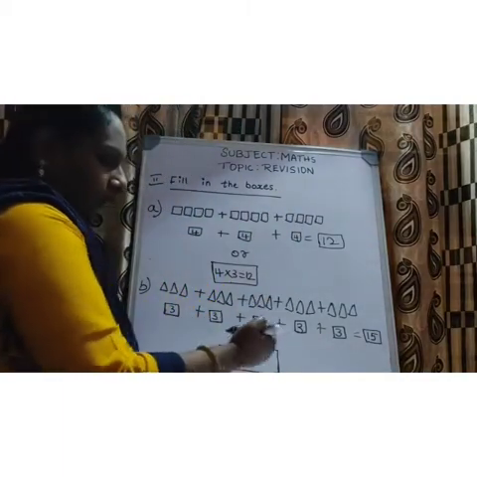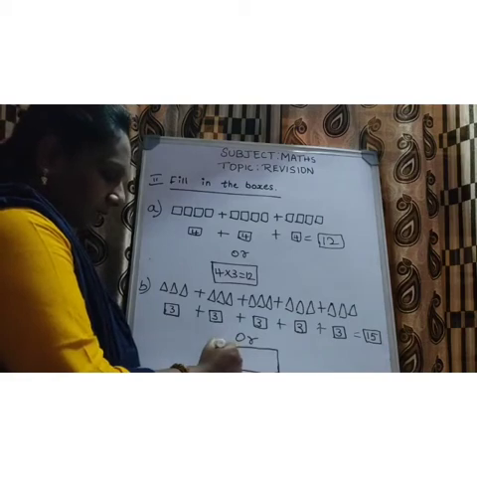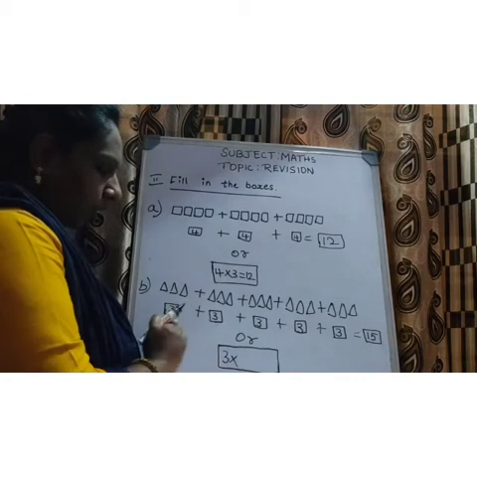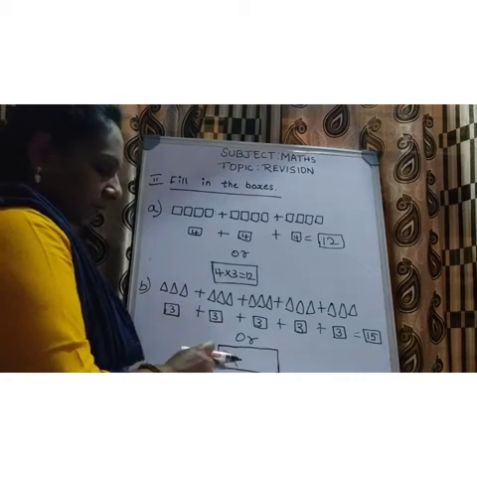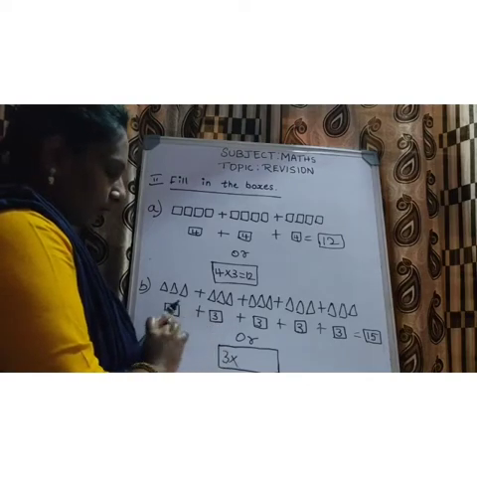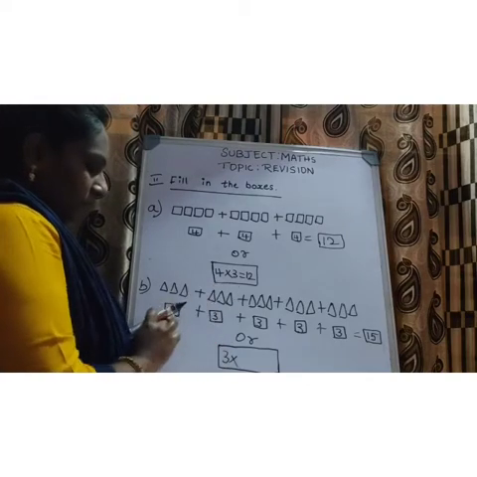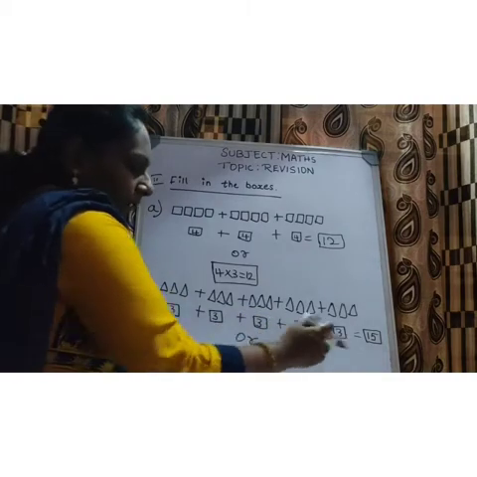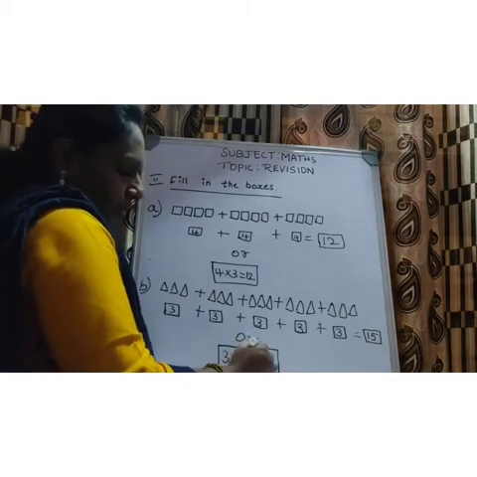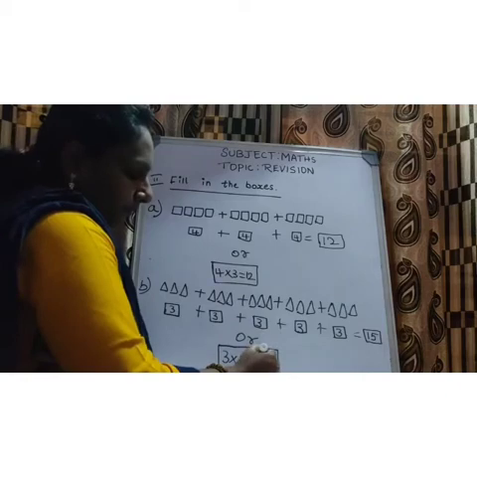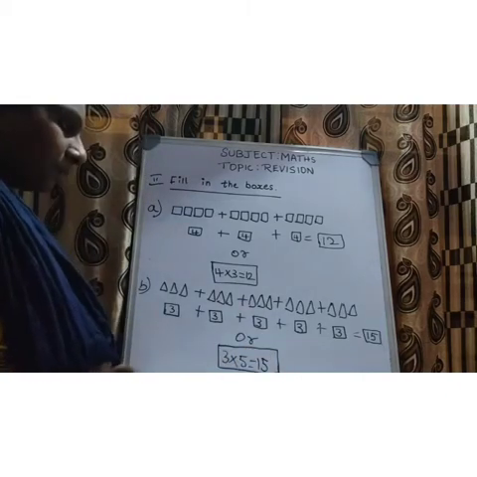How will we write this in the multiplication statement, children? First the number of things, second the number of groups. 3 into how many groups are there? 1, 2, 3, 4, 5. So 3 5s are 15. Understood, children?